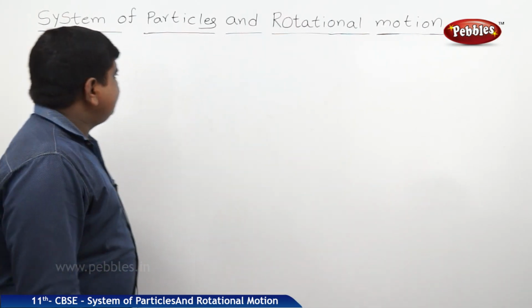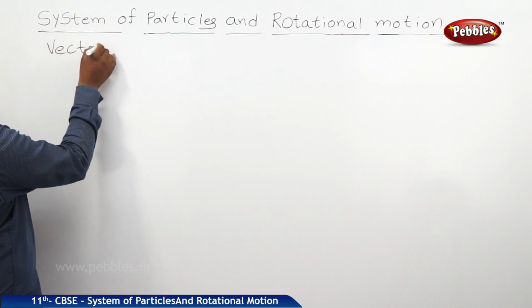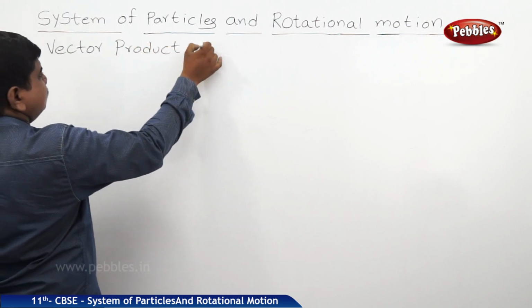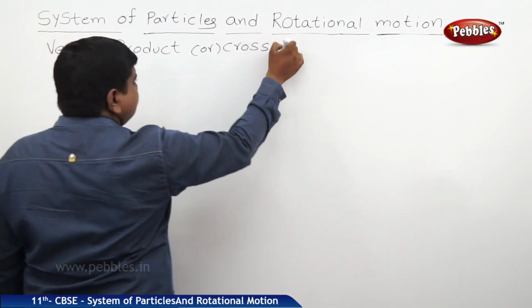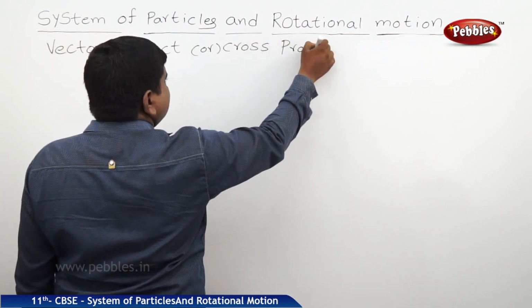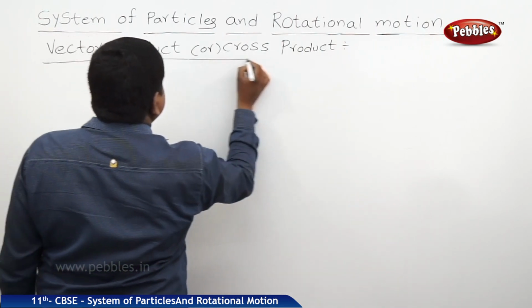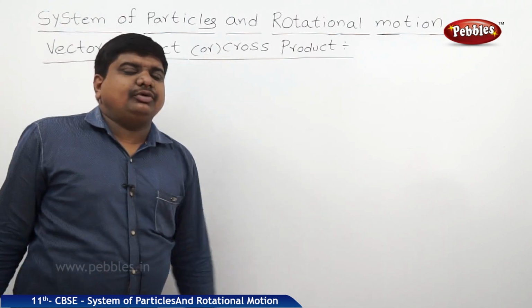The next one is the vector product or cross product. So what is the definition of vector product?